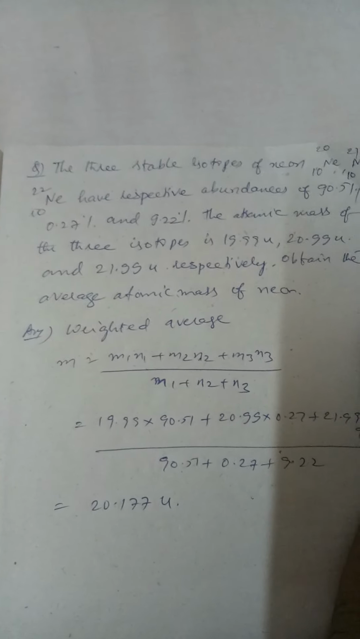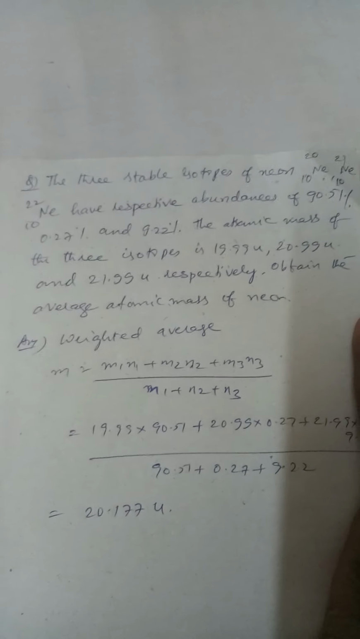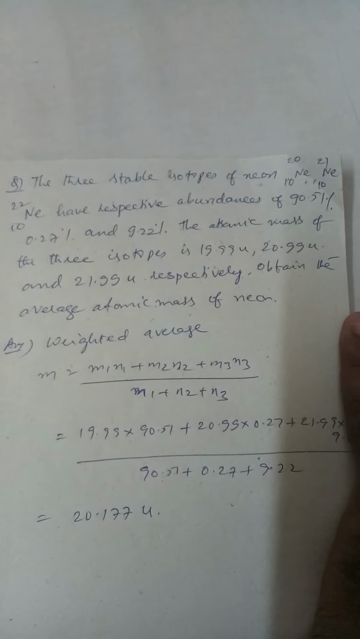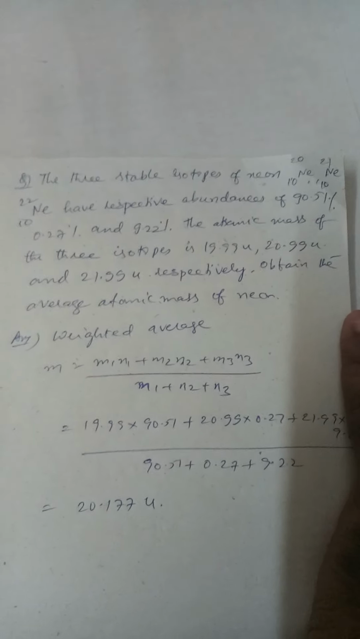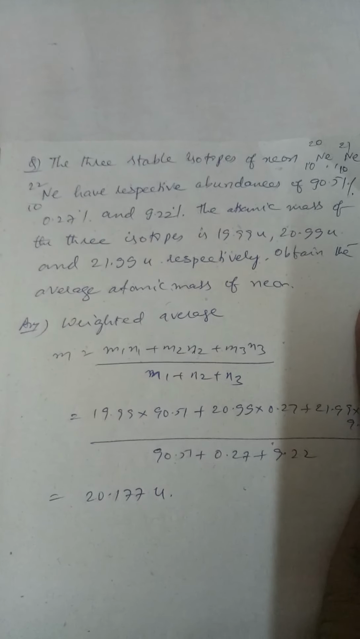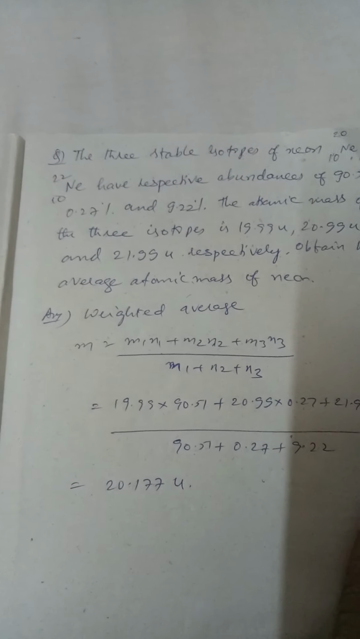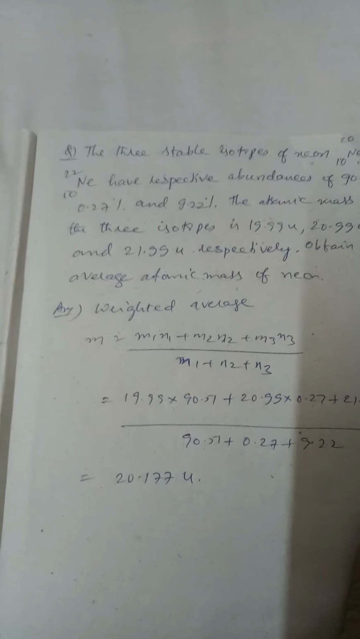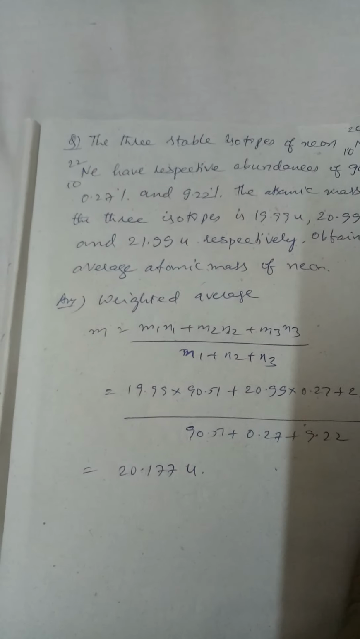That means out of every 100 neon isotopes available, 90.51 are neon 20, 0.27 are neon 21 and the rest are neon 22. We have a concept of weighted average. The weighted average is what we have to find here. The weighted average M is equal to, the formula is M1 N1 plus M2 N2 plus M3 N3 divided by N1 plus N2 plus N3.